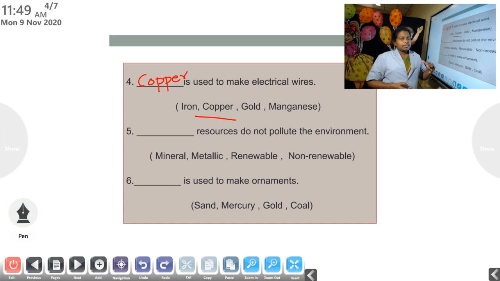But renewable resources like wind, rainfall and sunlight do not pollute the environment. So the answer is renewable resources. Renewable resources do not pollute the environment.